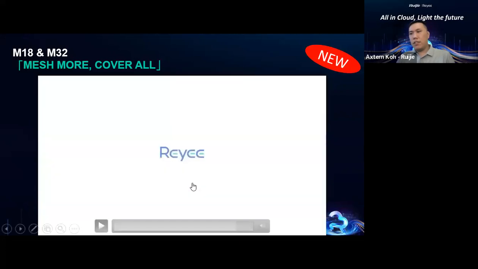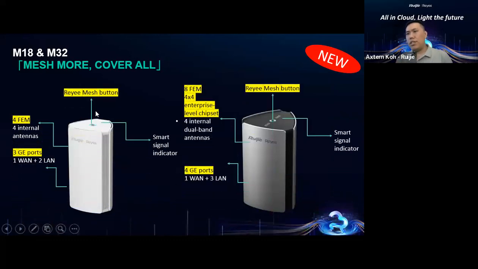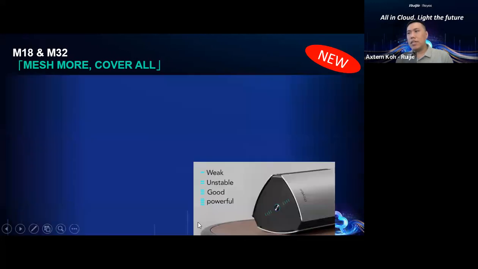So we have two models, M18 and M32. These two models come with a Reyee mesh button. They use an enterprise-level chipset for M32. The built-in design has a smart signal indicator that shows whether the signal between the mesh units, the coverage, is good, stable or weak. Please make sure the mesh coverage has at least 3 bars.